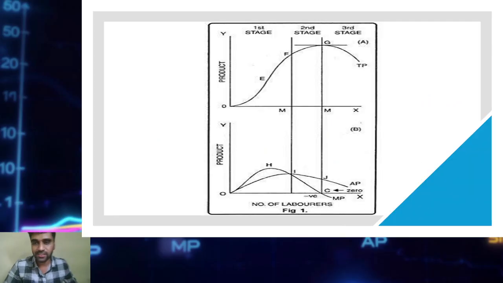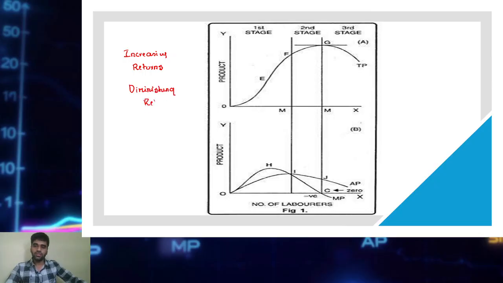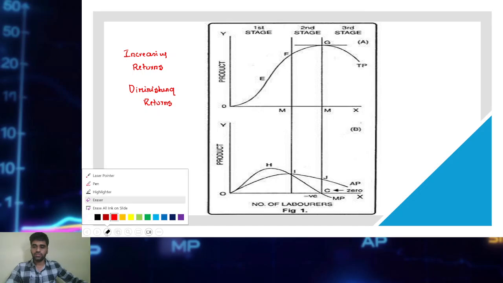So what is the first stage? First stage is called increasing returns to scale. Second stage is called diminishing returns. And third stage is called, sorry, not declining, negative returns to scale. So the third stage is negative returns to scale.